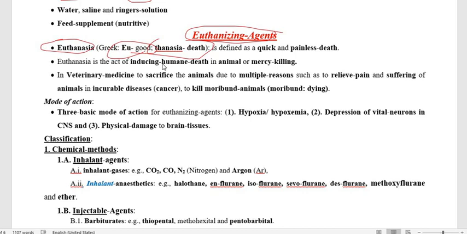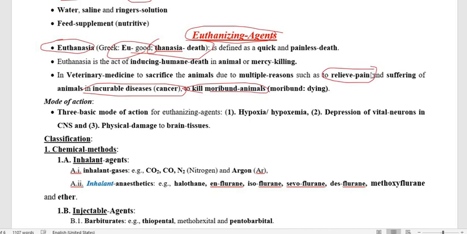We have to perform this when the animal is in a dying or moribund condition, when the animal is suffering from an incurable disease like cancer, or when the animal is suffering unbelievable pain.